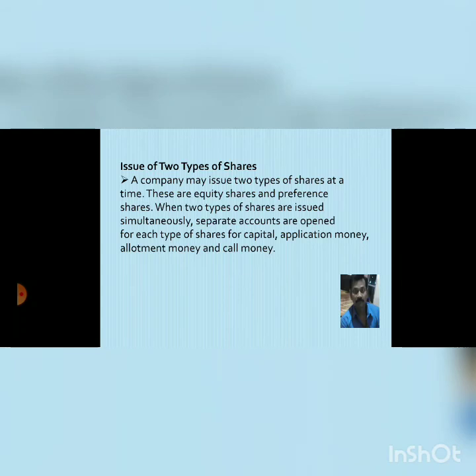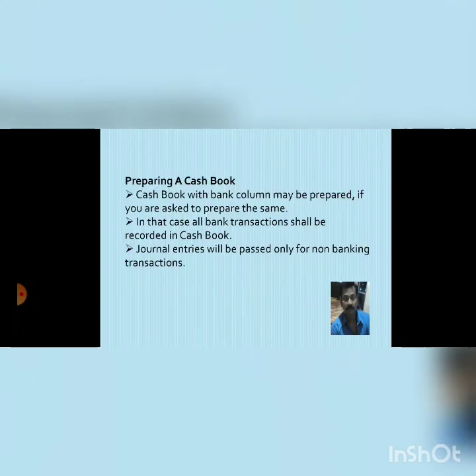It means that if at the same time two types of shares are issued by the company, then we have to open separate accounts for each type of share capital, share application, share allotment, and call money.